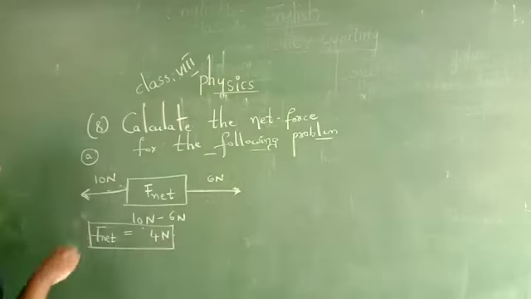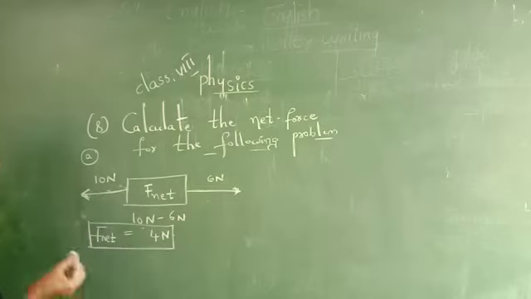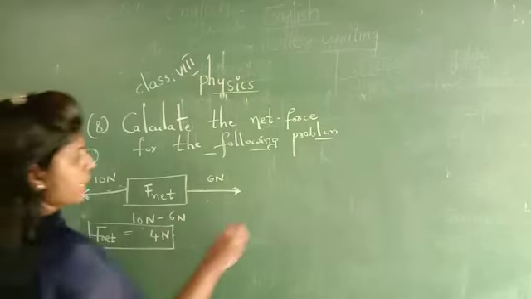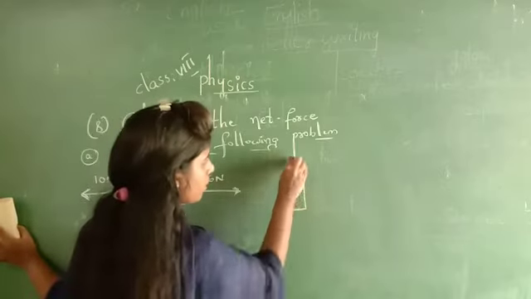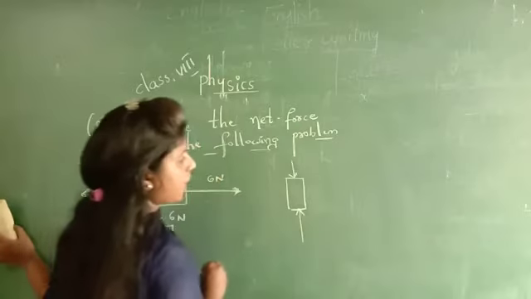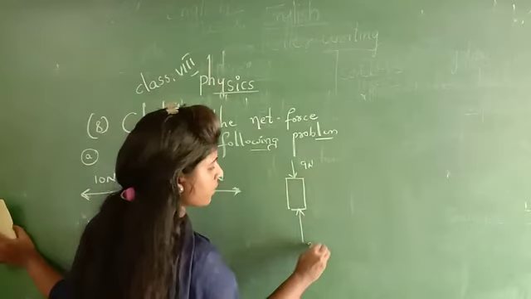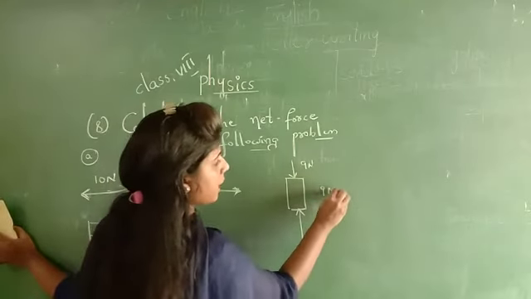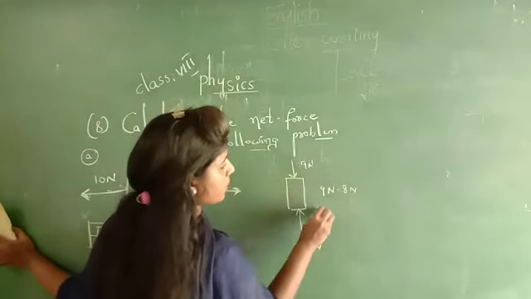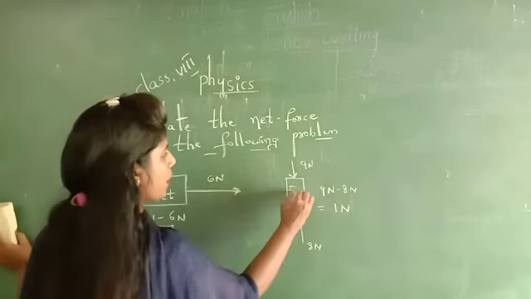If the arrow mark is showing in the opposite way, what do we have to do? We have to do the subtraction. If it is showing the same direction or same path, then we have to do addition. Look at one more example. This is showing upward direction. This is showing towards downward direction. Both are again opposite in nature, so here also we have to do what? Subtraction. 9 newtons minus 8 newtons equals how much? 1 newton is the answer. F net is equal to 1 newton.